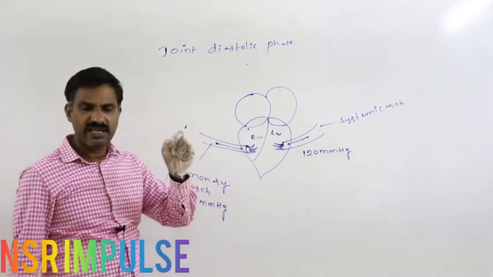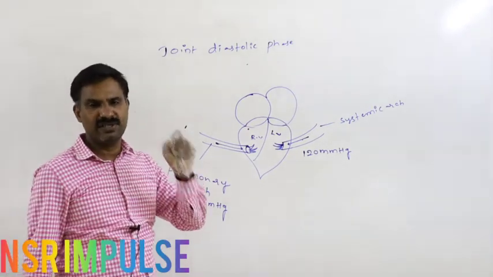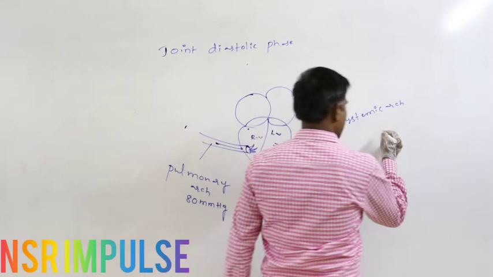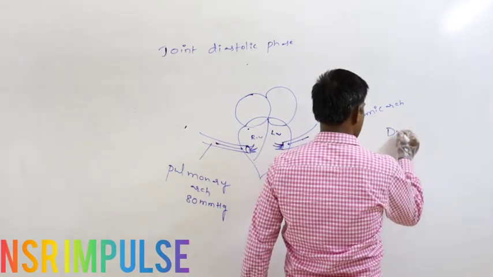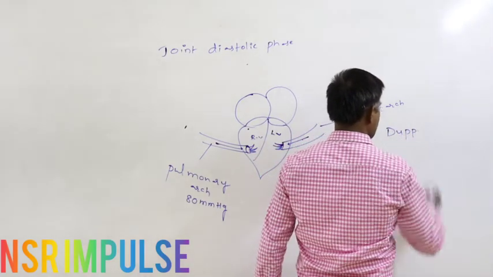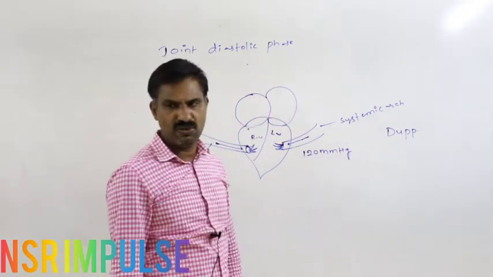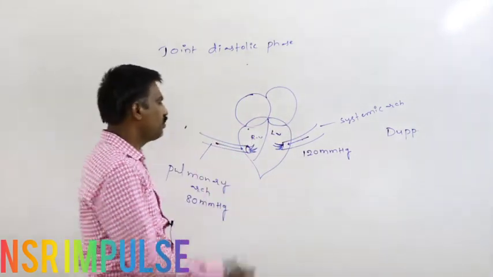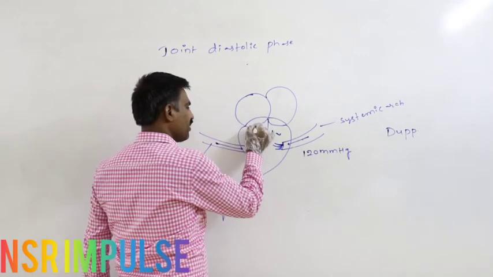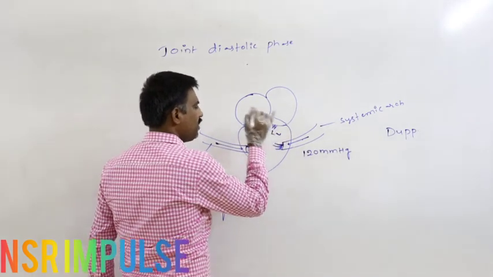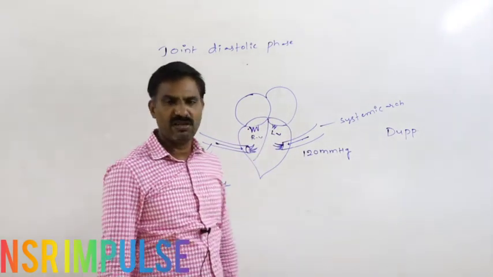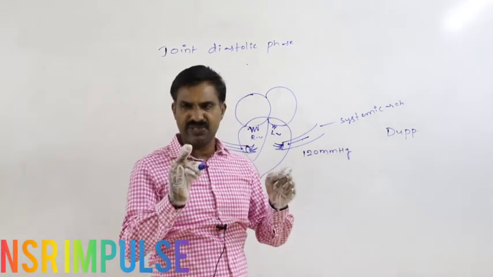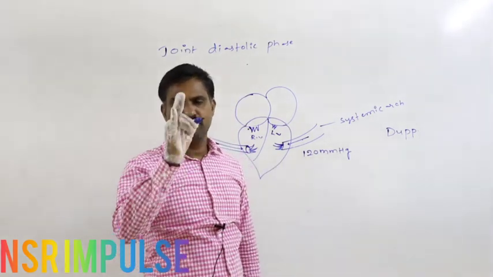By that way, the second heart sound gets delivered. That is said to be the dub sound. The sound produced due to the closing of tricuspid and bicuspid valve is said to be the lub sound.